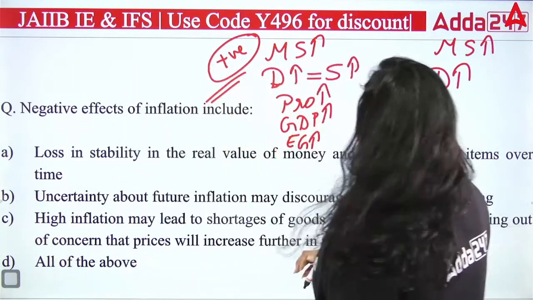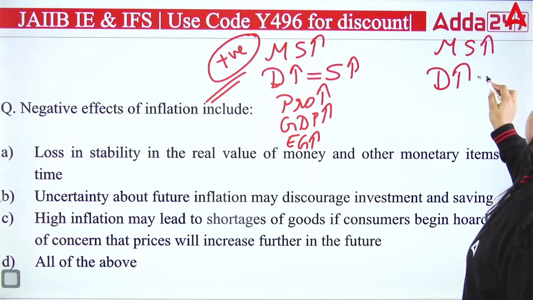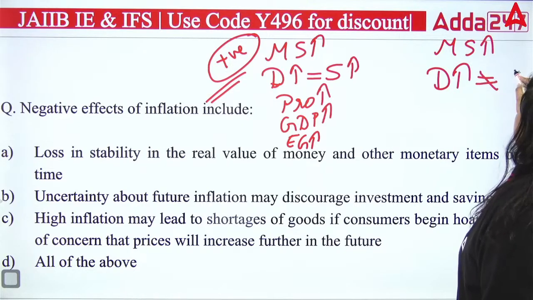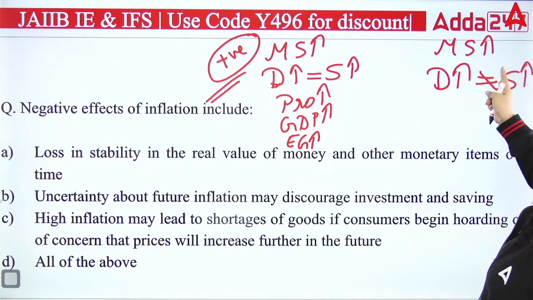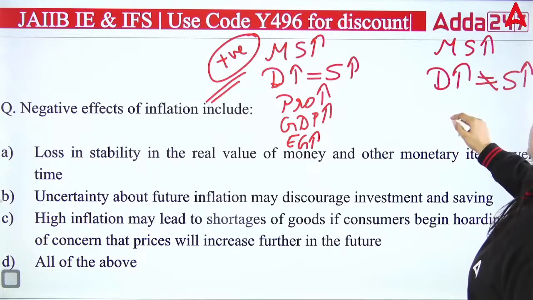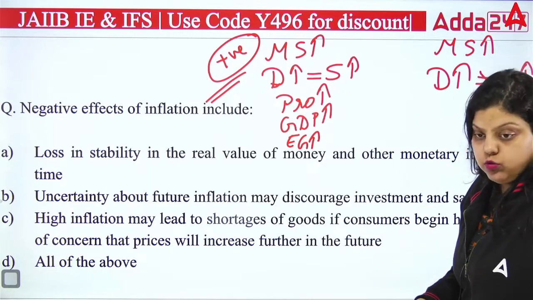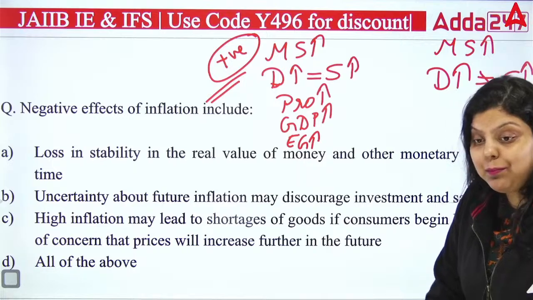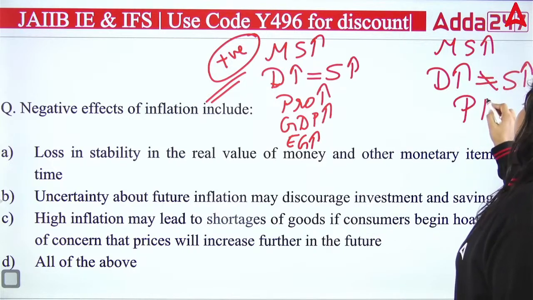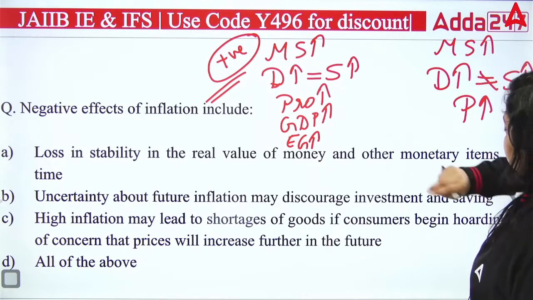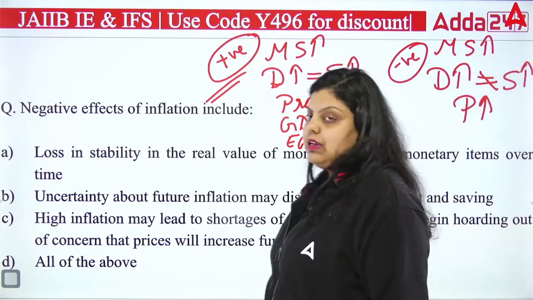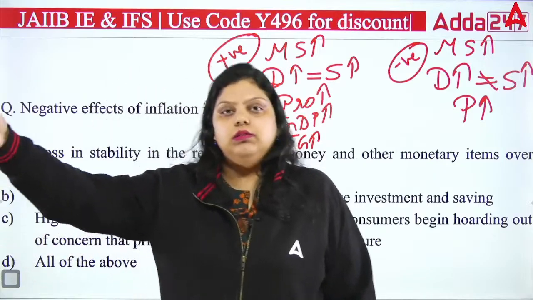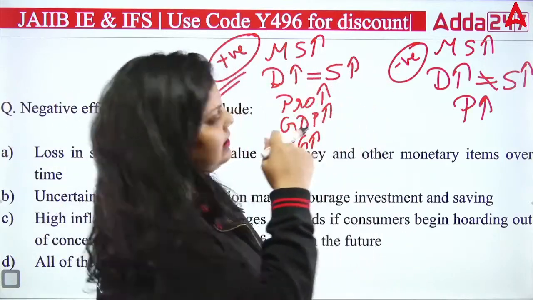And when will it be negative? When the demand is increasing, but we are not able to increase the supply equivalently. Demand is increasing, supply is also increasing, but not equivalent to each other. In that situation, production will increase, no doubt, but the more impact will be seen on the prices. Here also production will increase, but in comparison to production, the prices will increase at a very fast pace. And that's why it's a negative impact.